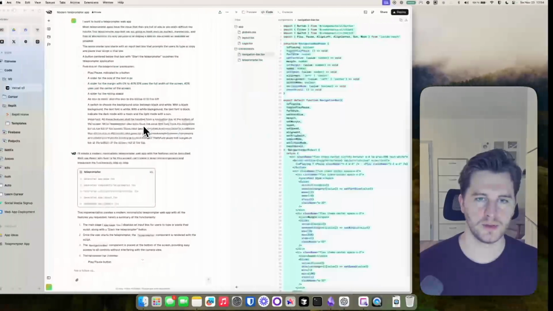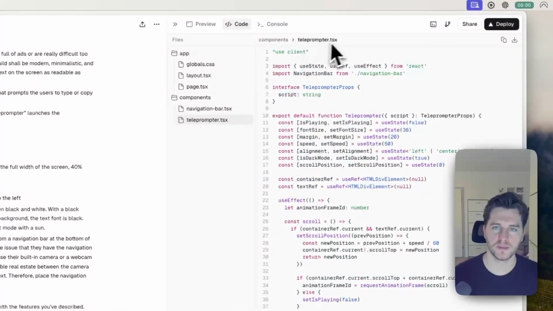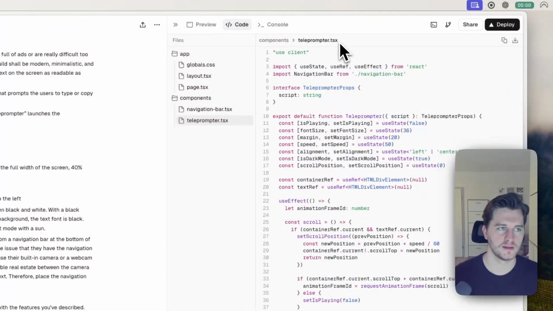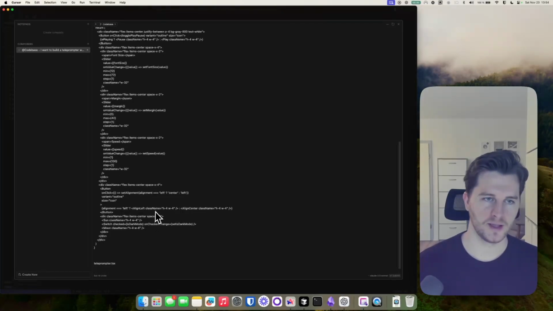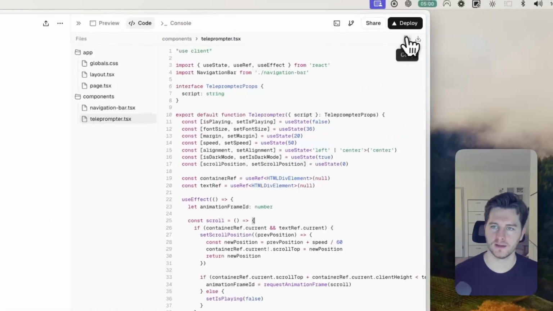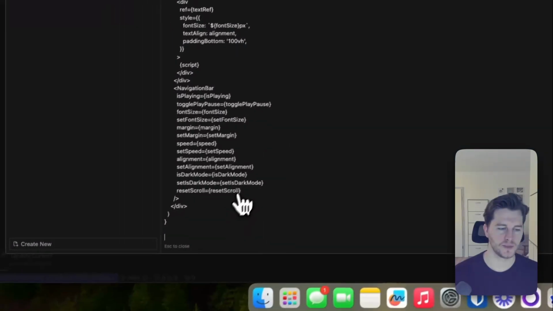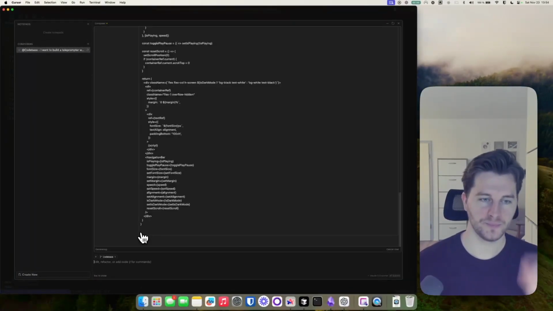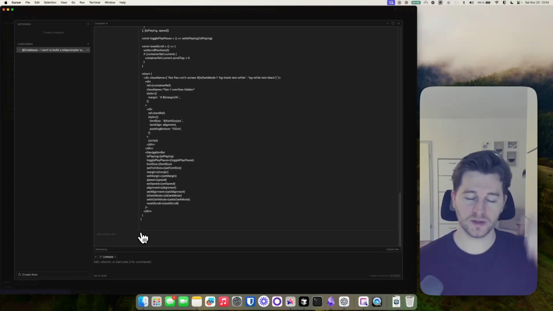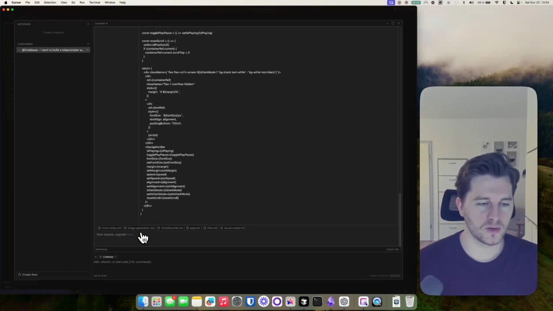And then as well, we have the second file here, Teleprompter TSX. And then I'm also going to paste in this code. All right, so with that, I'm just hitting enter, and let's see what sort of changes Cursor will do.